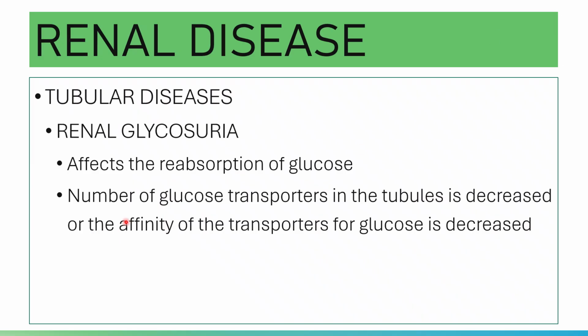Probably what is affected in renal glycosuria is that the number of glucose transporters in the tubules is decreased, or the affinity of the transporters for glucose is decreased. Either the affinity of the transporters to glucose or the number of transporters is affected.